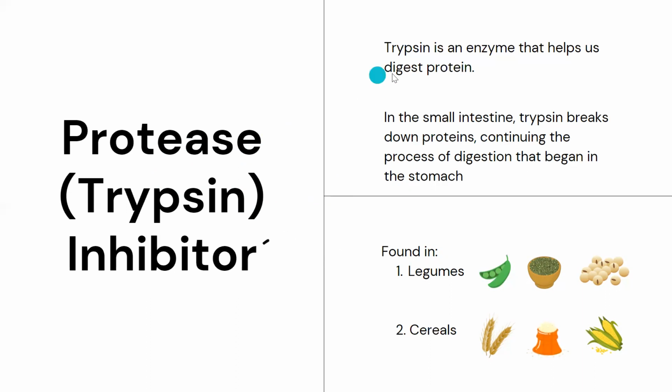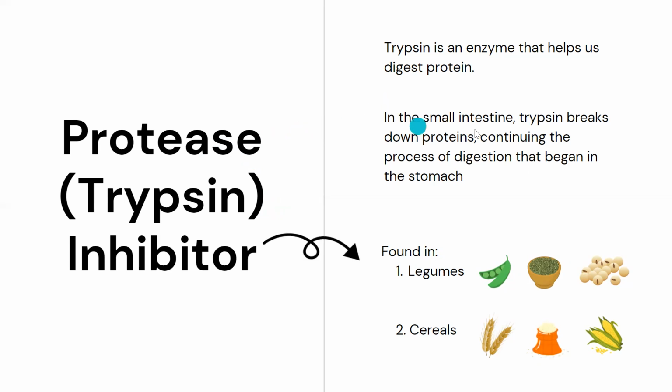Trypsin is an enzyme that helps to digest protein. The name protease itself clarifies it: it's something to do with protein. Protease breaks down the protein. Since proteins are long chains, protease's main function is to break down the protein. But if you see here, a protease inhibitor inhibits the activity of this enzyme, right?